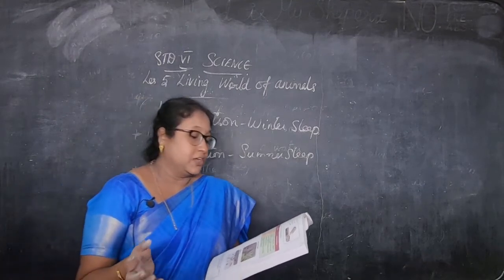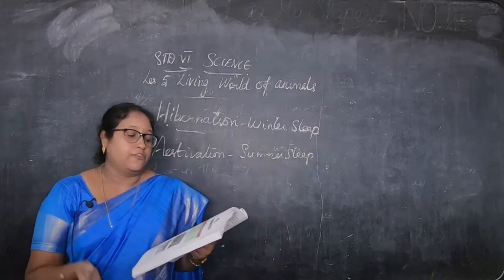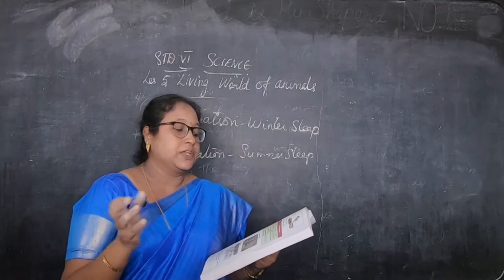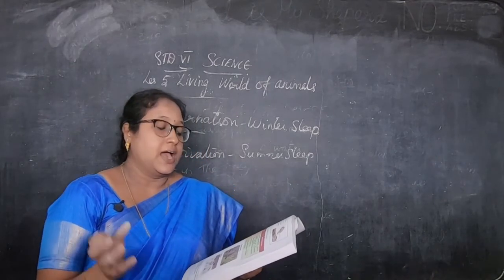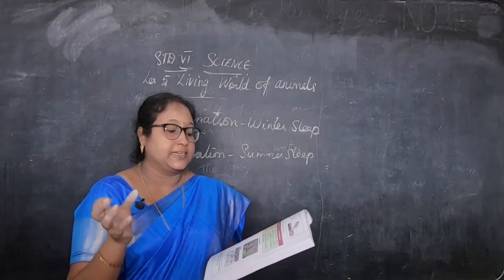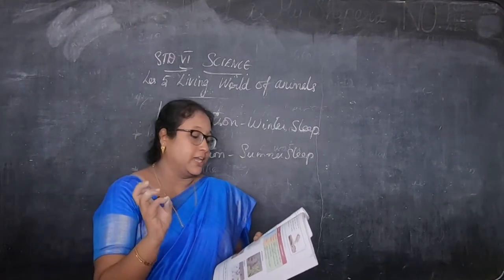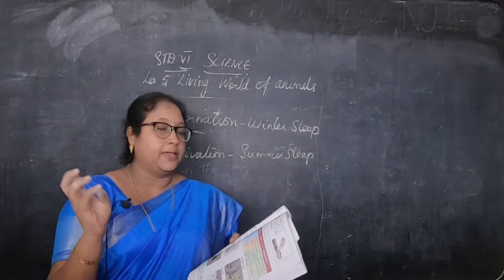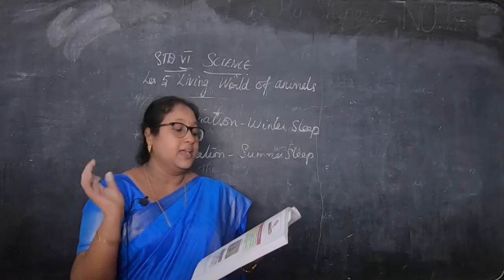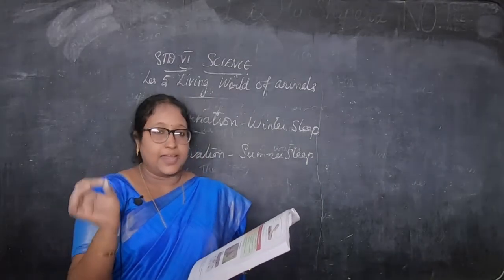Then lion. Where do they live? They live in the forest. The adaptive features are a strong and fast runner, has sharp claws. Claws means nails, to catch prey. Prey means food. So what names of animals are given? Four pictures there: polar bear, penguin, mountain goat and lion. Their habitats and adaptive features are given.